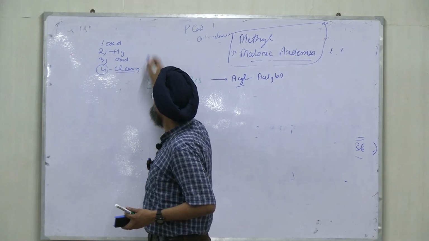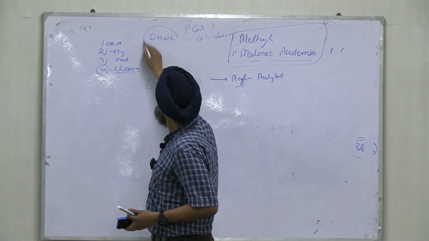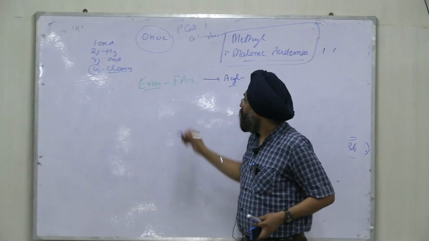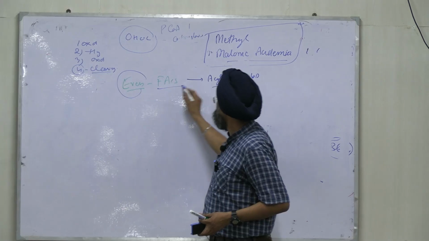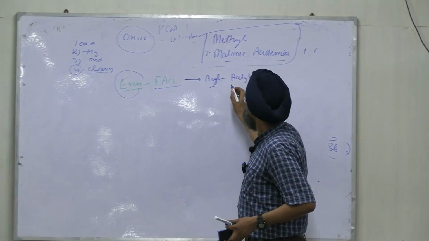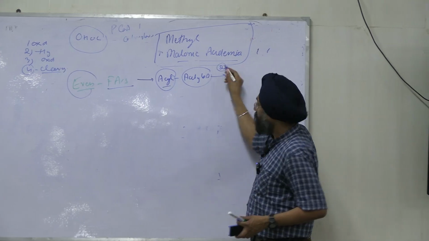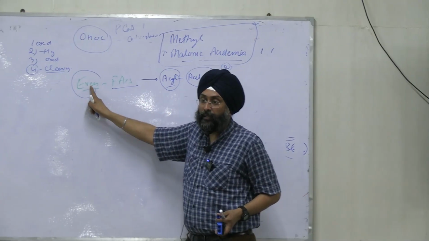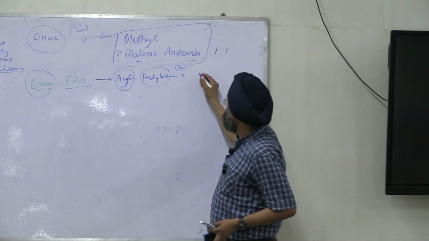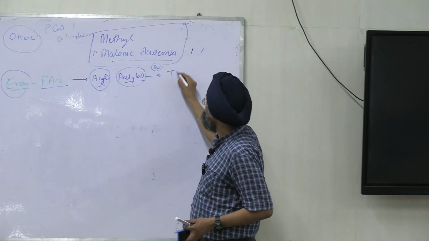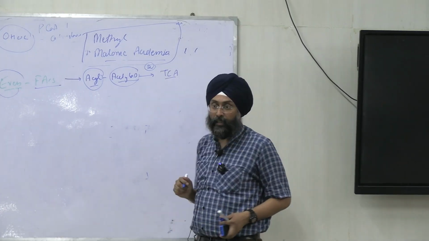We told the mnemonic OHOC, right? So the even chain fatty acid end product after these 4 steps is acyl-CoA and acetyl-CoA. Acetyl-CoA is 2 carbon because it is even chain, right? So the final product will be acetyl-CoA and it will enter the TCA cycle, right?